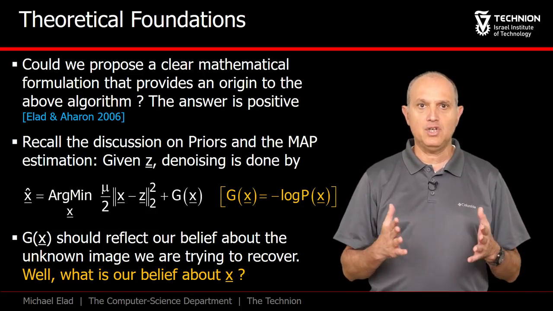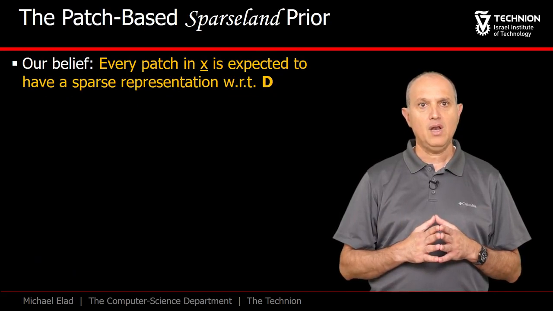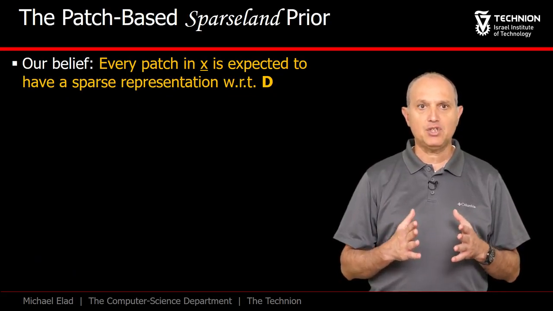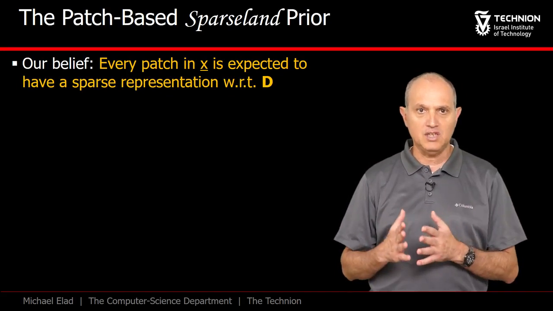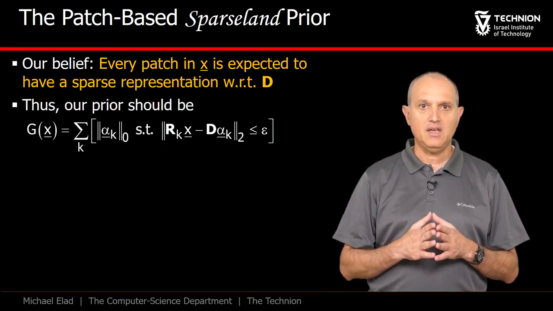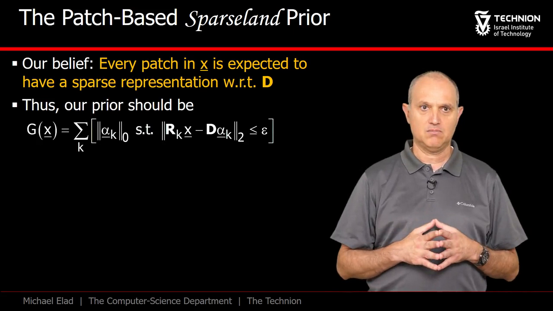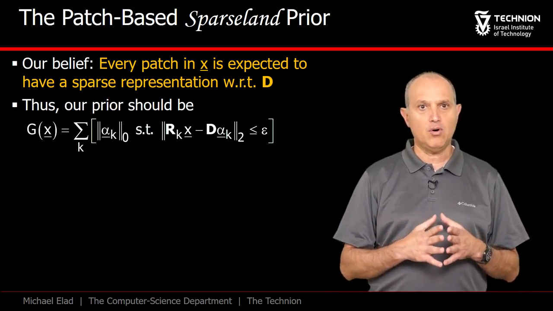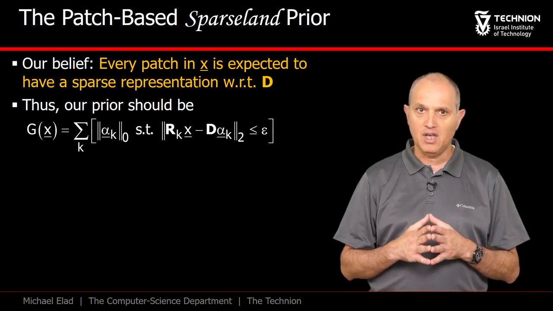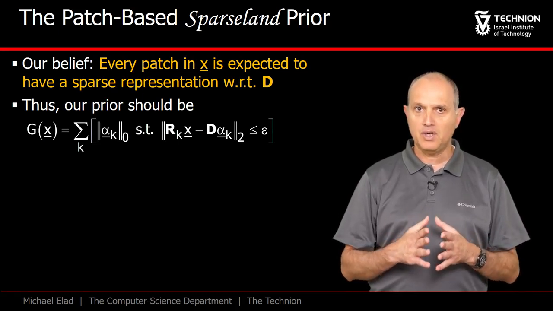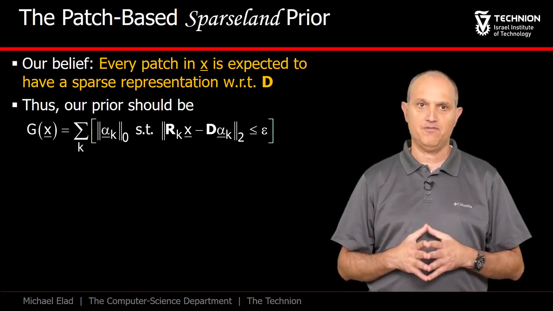So who is our G function? Well, our belief is that every patch in the image x has a sparse representation with respect to the dictionary D. Let's write this clearly as an expression for G of x. We sum over all the patches and per each demand that its representation alpha k is sparse, while constraining the representation error to be small enough.